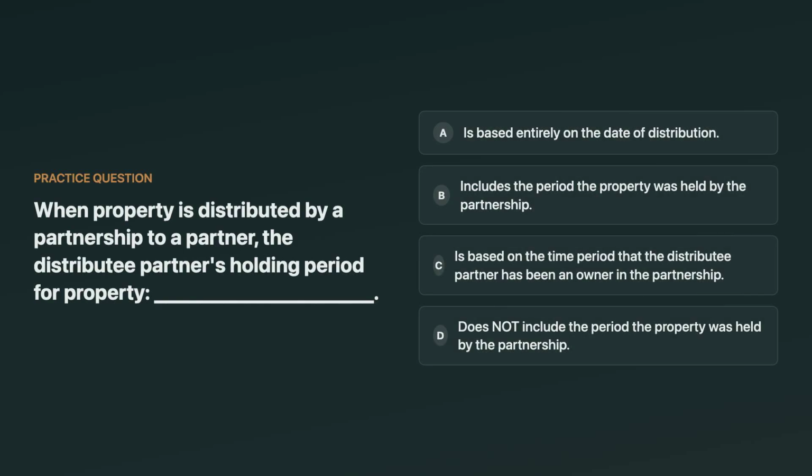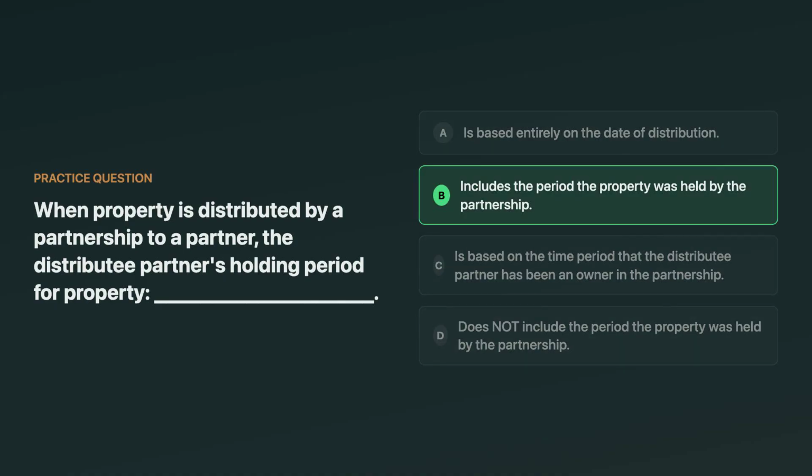When property is distributed by a partnership to a partner, what happens to the distributee partner's holding period for that property? Does it start fresh on the distribution date? Does it include the partnership's holding period? Does it depend on how long the partner owned the partnership interest? Or does it specifically not include the partnership's holding period? Think about it.